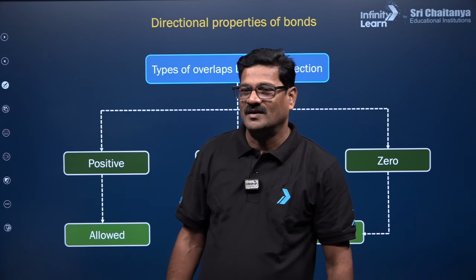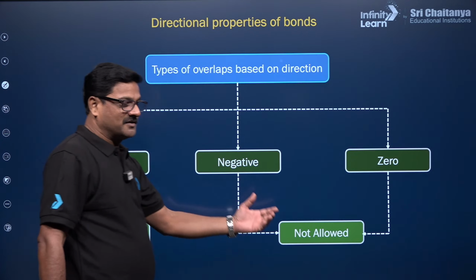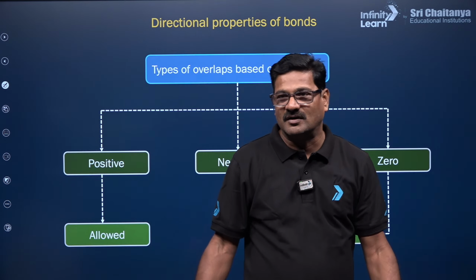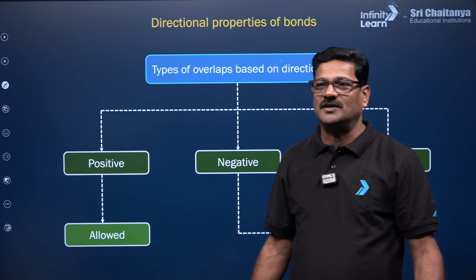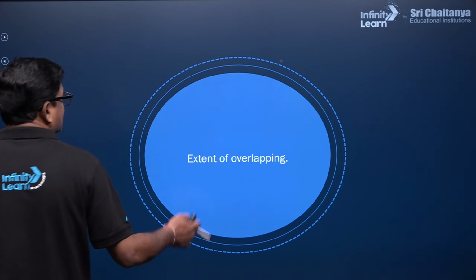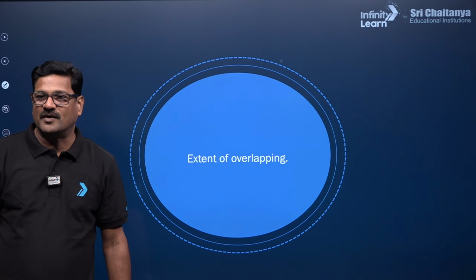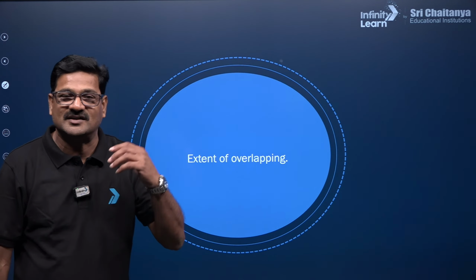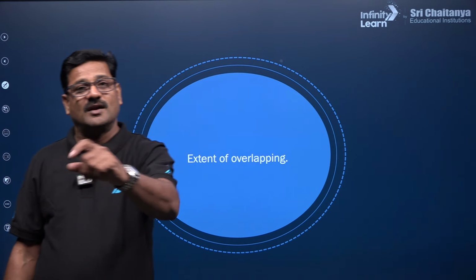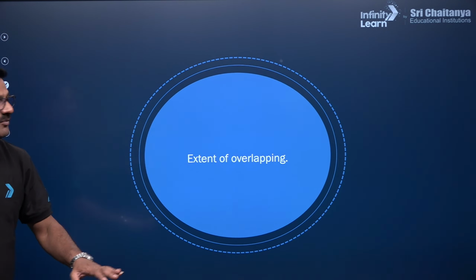Allowed for bonding, not allowed for bonding. And very important, the extent of overlapping: more is the extent of overlapping, stronger is the bond. Less is the extent of overlapping, weaker is the bond.